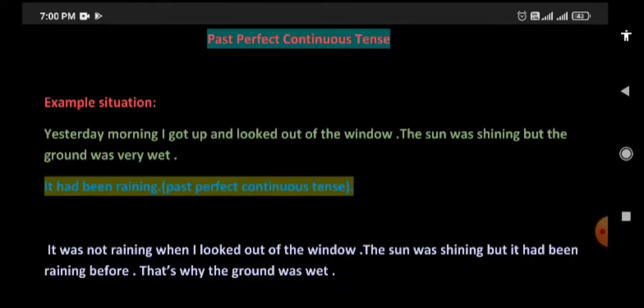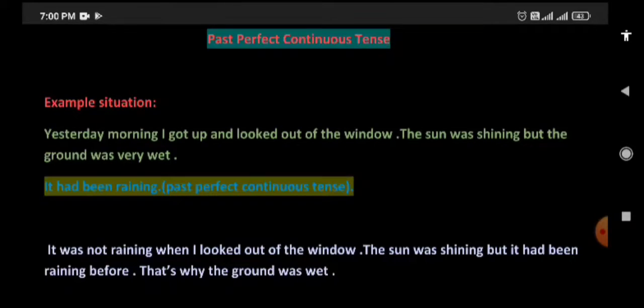Let's begin. First of all, examine this example situation. Yesterday morning, I got up and looked out of the window. The sun was shining, but the ground was very wet. It had been raining. It had been raining is a past perfect continuous tense. In this tense, helping verb had been is used and main verb is first form of verb plus ing.